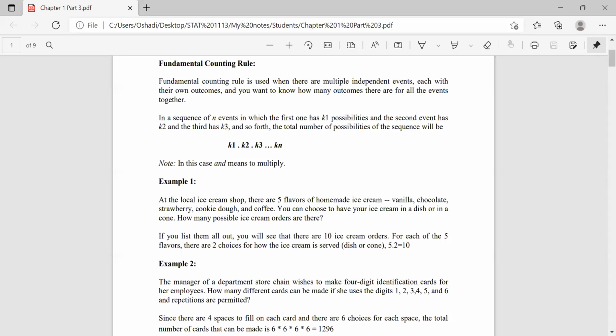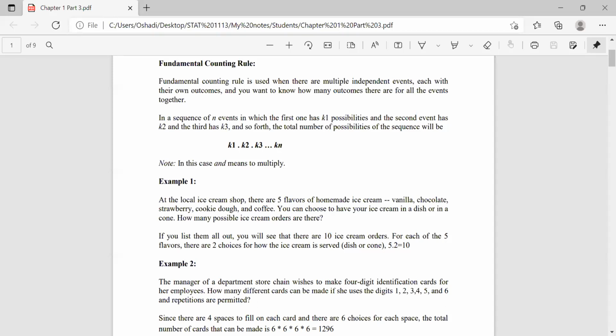Likewise, there are 10 possibilities. So in the sample space, there are 10 outcomes altogether. For the first event, 5, and the second event, 2. They are independent, therefore we can use the fundamental counting rule.